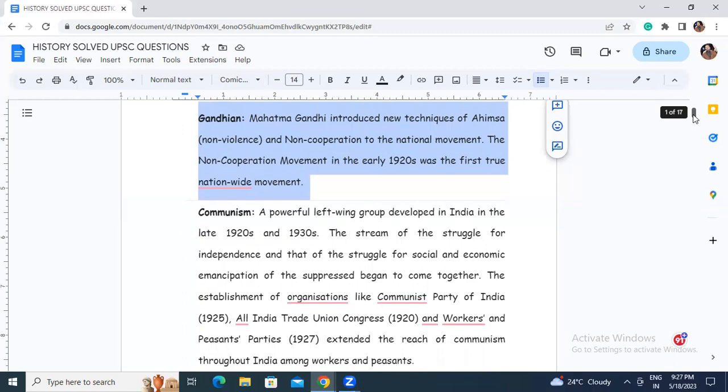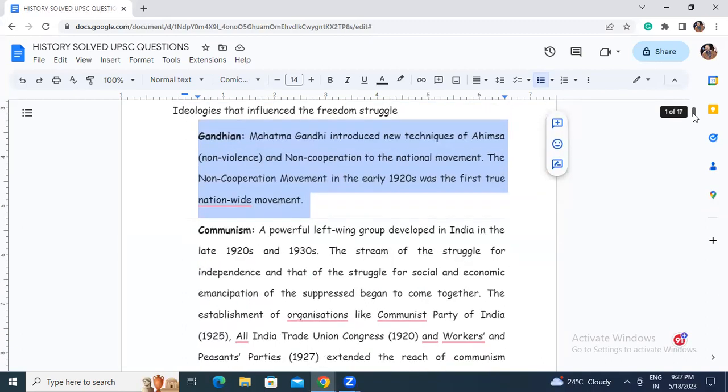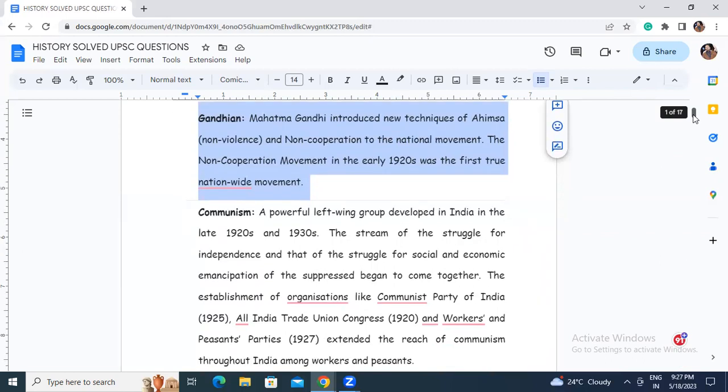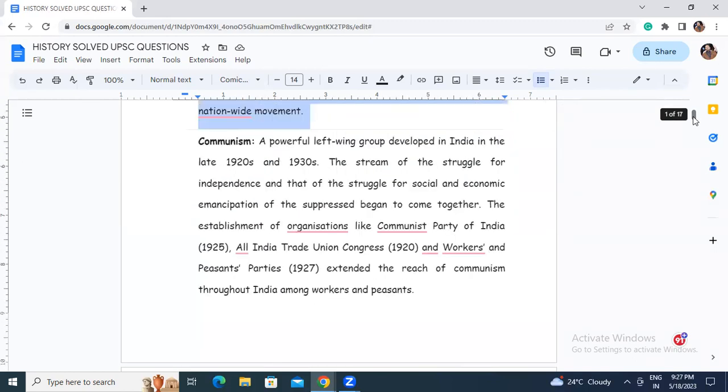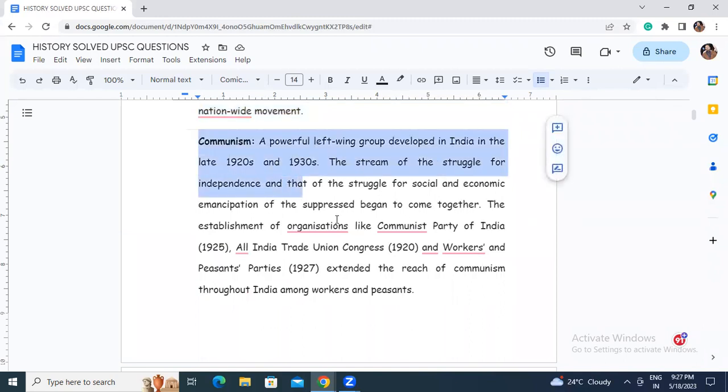So if we consider Gandhian as an ideology, then the main focus of this ideology was on ahimsa and non-cooperation. Then communism, a powerful left-wing group, developed in India in the late 1920s and 1930s.